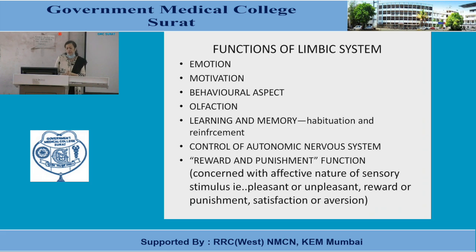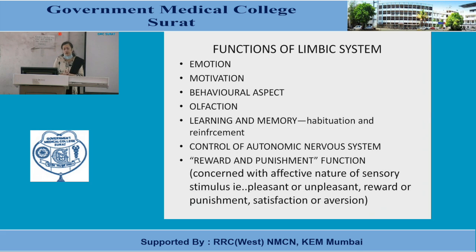The reward and punishment center of the limbic system, these two centers are very important because almost all our emotion, motivation, behavior, our memory, our learning, even the control of the autonomic nervous system, depend on the reward and punishment center.